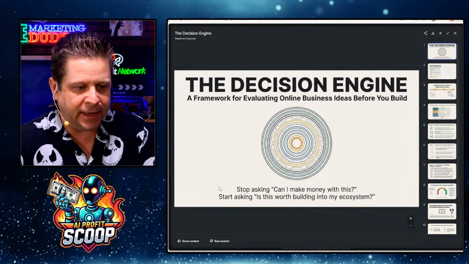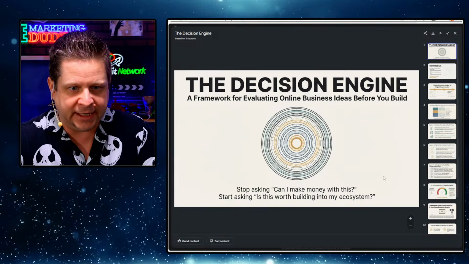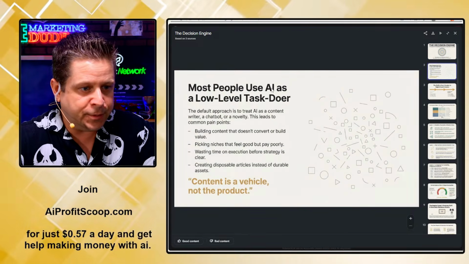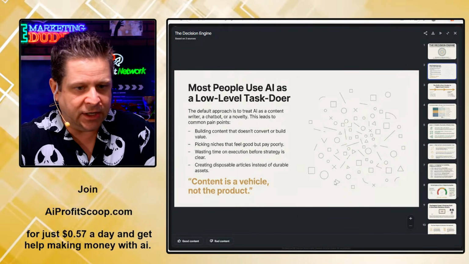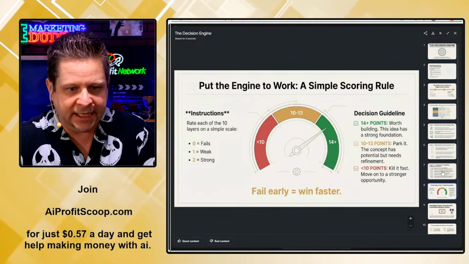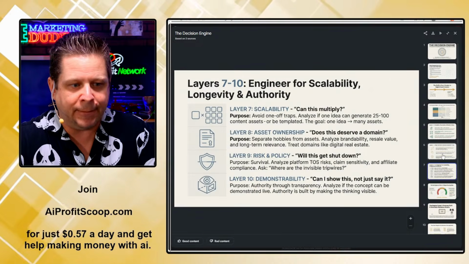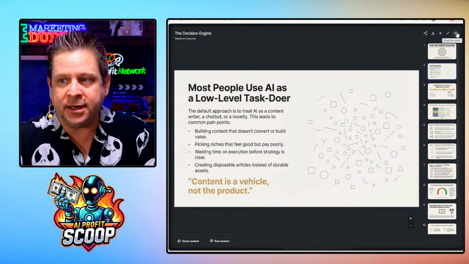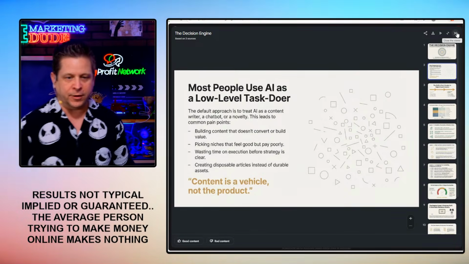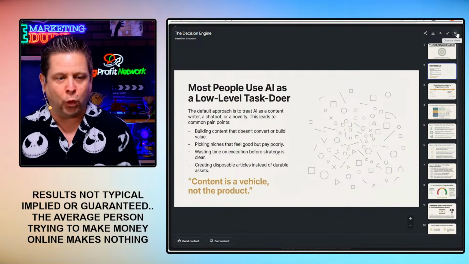Stop asking, can I make money with this? Start asking, is it worth building into my ecosystem? Most people use AI as a low-level task doer. Content is a vehicle, not the product. I mean, this does an amazing job and gives me assets that I can use based on info that is helpful. Most people are going to come in here and do a one and done.